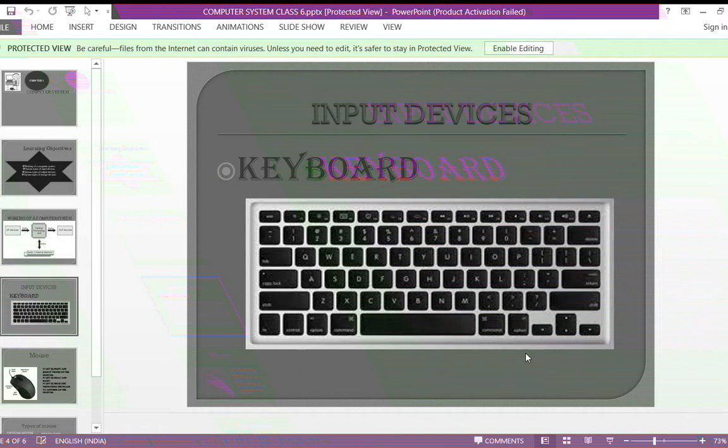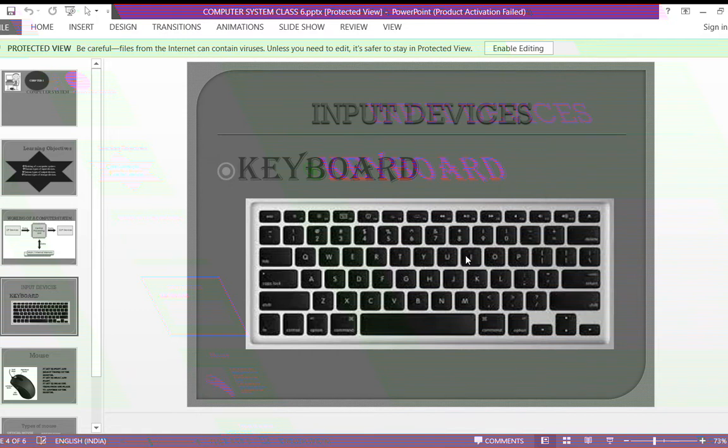So in your keyboard there are totally 104 keys. In that, some keys like number keys and alphabet keys are present, and some special keys are present like caps lock, shift key, tab key, control key, enter key, backspace key. These are some of the special keys. Next come the function keys. From F1 to F12, these are your total 12 function keys.